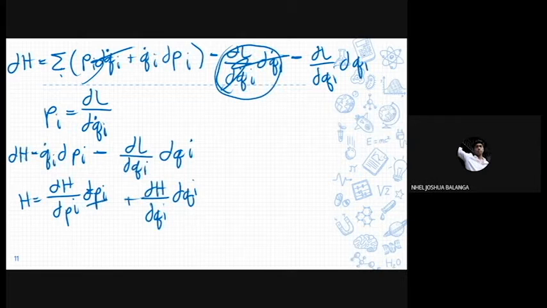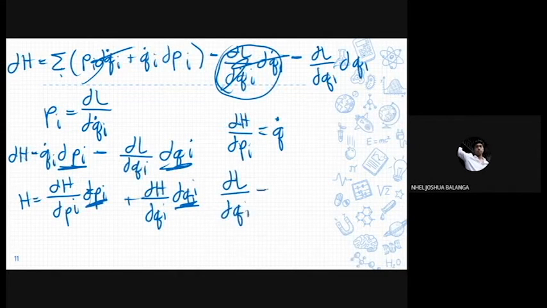We have the dp_i here and the dp_i here, as well as the dq_i here and the dq_i here. Therefore, we can say that ∂H/∂p_i is equal to our q̇, or the velocity of our generalized equation, and that the ∂L/∂q_i is equal to the ∂H/∂q_i.